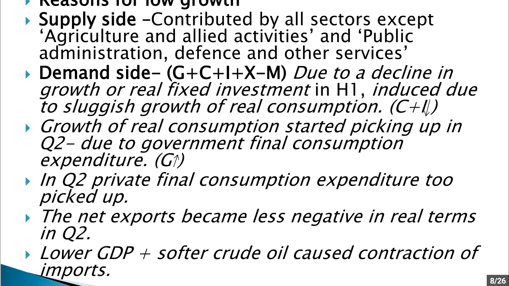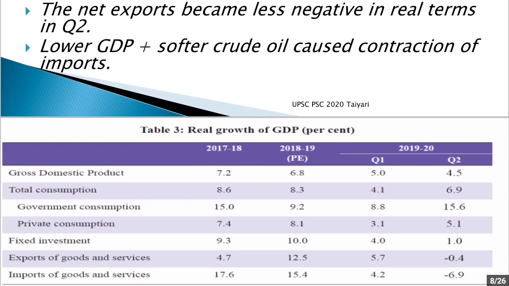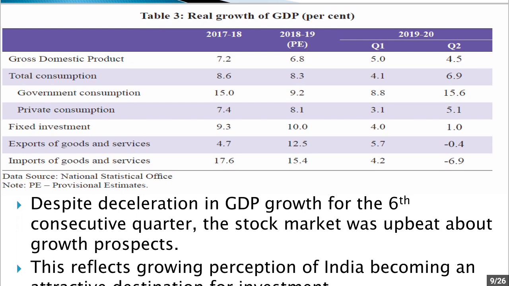As a result, the net export has been less negative in real terms. Now, lower GDP and softer crude oil may be causing the contraction of imports. That means imports might be low, or the payment for imports might be low because of the lower GDP of the world, as well as the lower prices of oil.